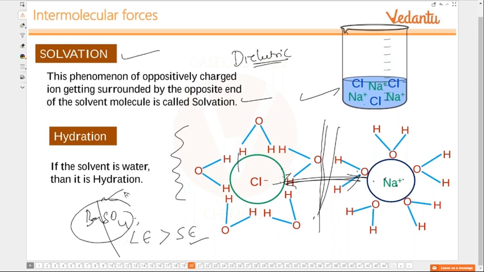Such ionic solids are not soluble in water. Okay? So there could be two things: non-polar molecules and those ionic solids which have higher lattice energy, they are not soluble in water. This we studied in classification of elements, I think. Am I right? Yeah, that is true. Periodic properties. Okay? Yes.